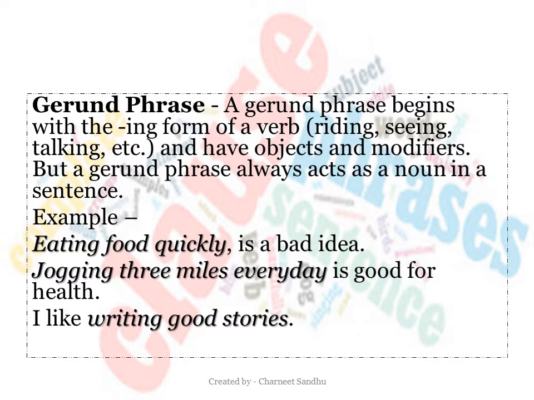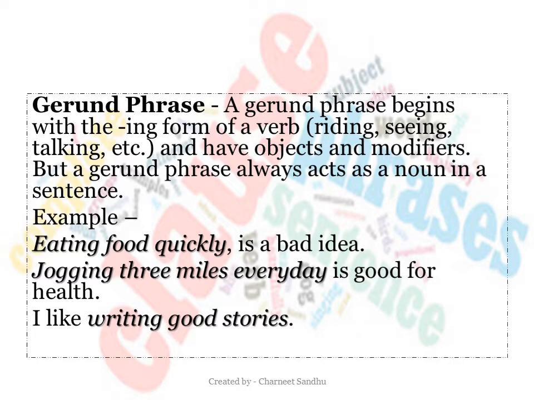For example, eating food quickly is a bad idea. Here, the gerund phrase is eating food quickly. You can see eat plus ing, that is the ing form of the verb, is used here. Jogging 3 miles every day is good for health.